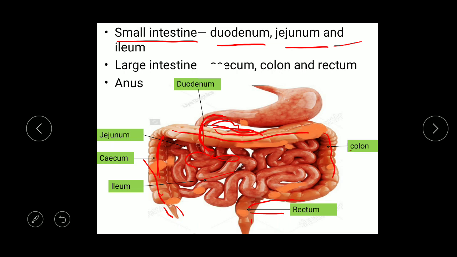Salivary glands are present in the buccal cavity, pancreas is present in the loop of duodenum, and liver is present just above the stomach. So the different functions of the digestive glands as well as the working of the digestive system we will see in the next video.